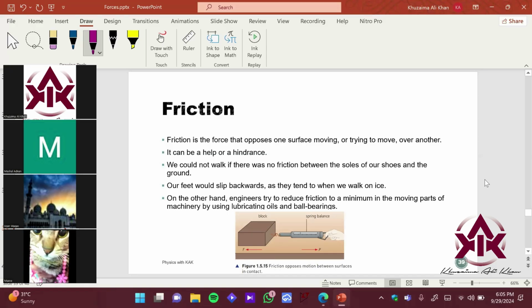We can say that friction is a force that opposes a surface moving or trying to move over another. For example, if we are moving on a smoother surface, we would move for a specific time and we would move smoothly because there is less friction. But when we try to slide over a wooden floor, we just stop after a little time because of the more friction. Good.